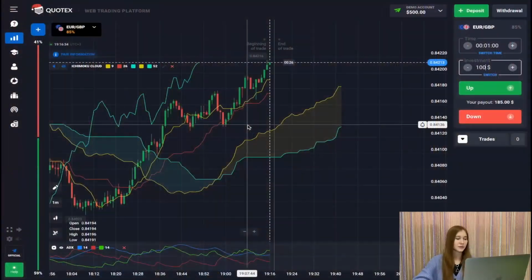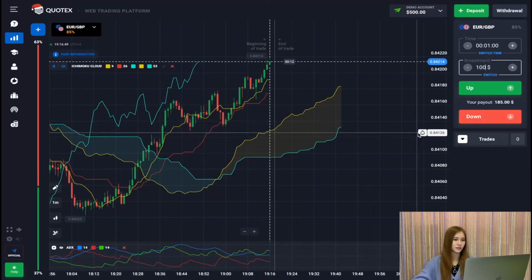We start with a balance of $500. The expiration time will be 1 minute. The indicators I will use are Ichimoku Cloud and ADX. Let's start trading. Open one deal on currency pairs.